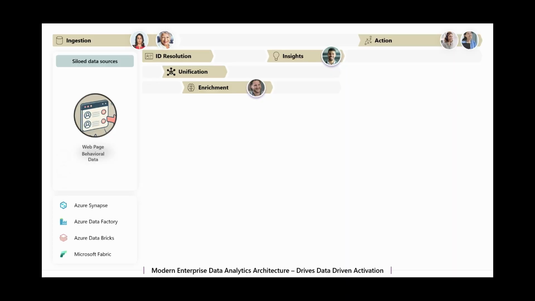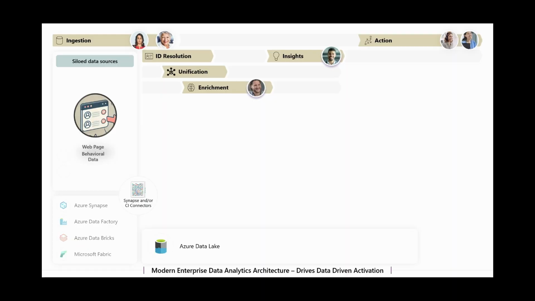So one of the ways of moving data between these systems, a lot of our customers have already invested in data lakes, and they're using tools like Azure Synapse, Azure Data Factory to move data into their data lake. In this use case, this is an exception to that pattern because some of this capability of ingesting data from a web page into the CDP is now native. We can do it in real time.